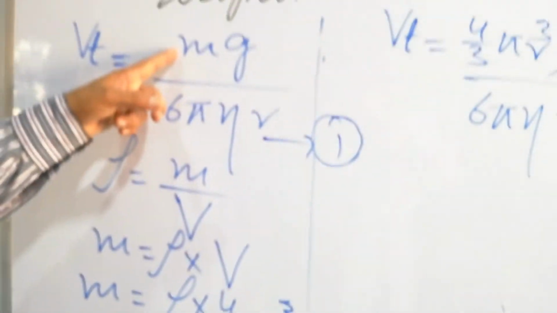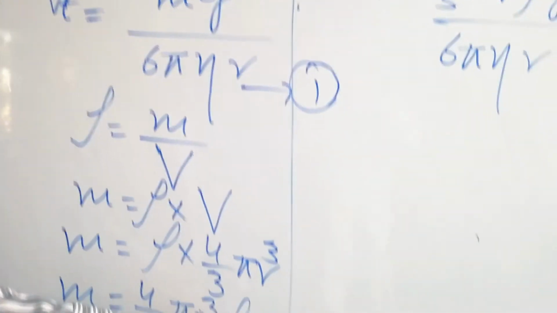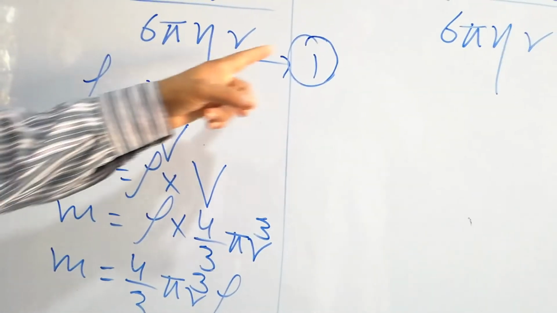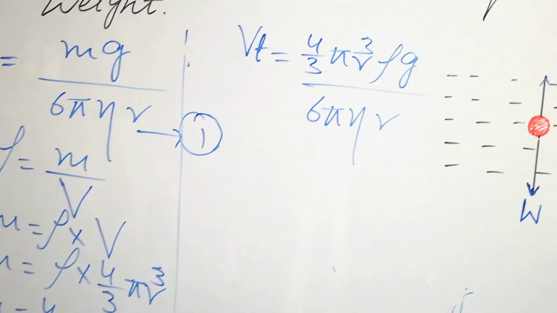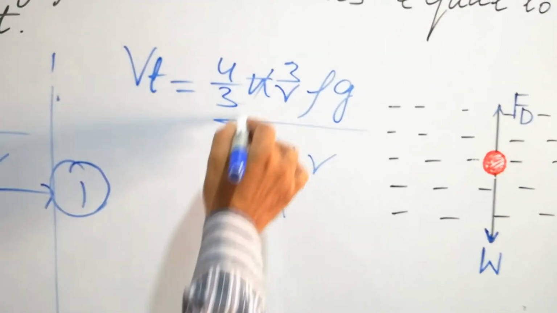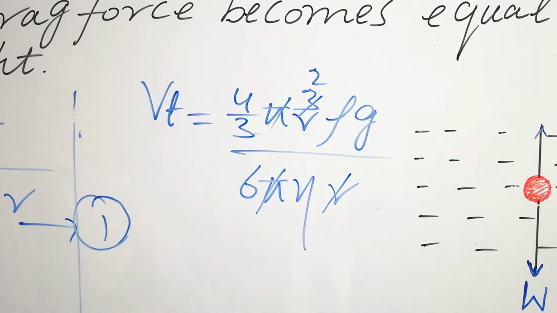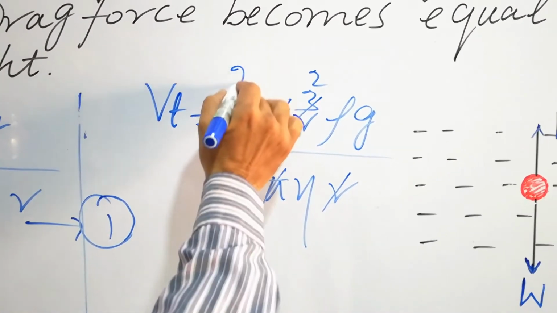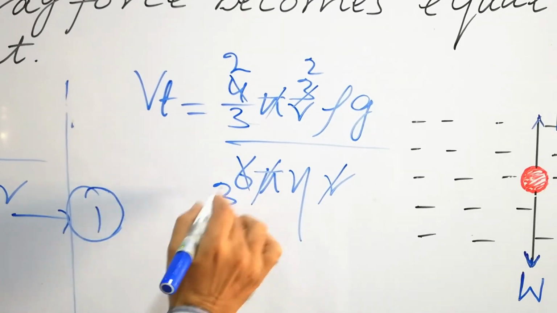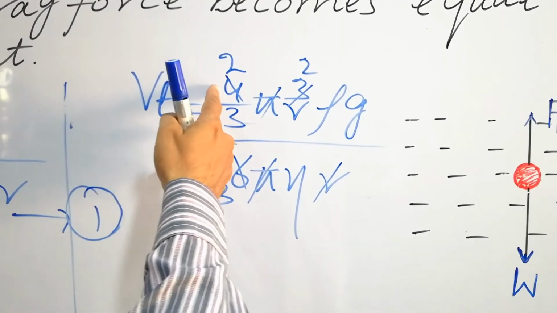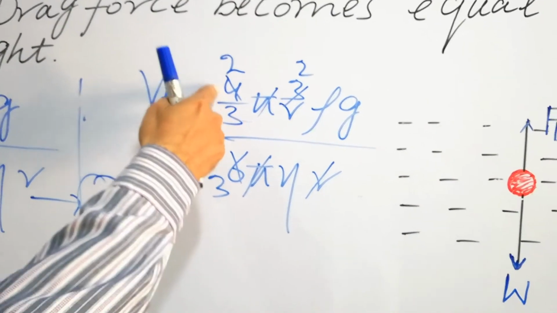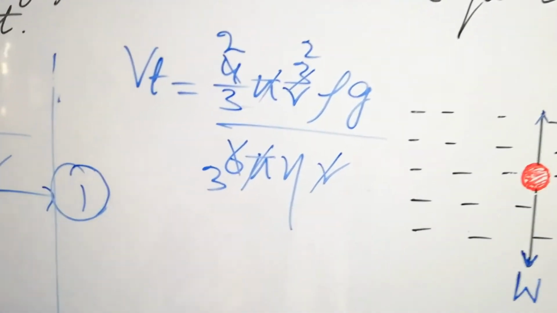Putting this value in that equation, 4 over 3 pi r cube rho into g divided by 6 pi eta r. So pi is cancelled, r is cancelled, and it turns to be r square. Dividing by 2, you get 2 here and you get 3 here.